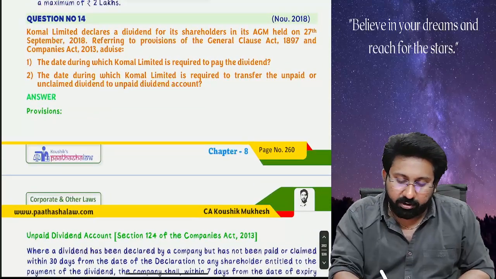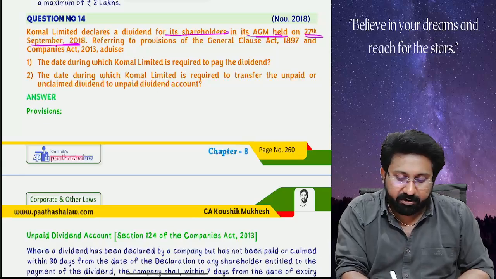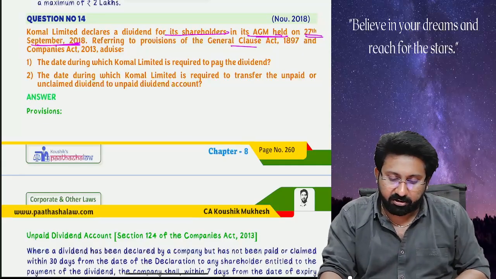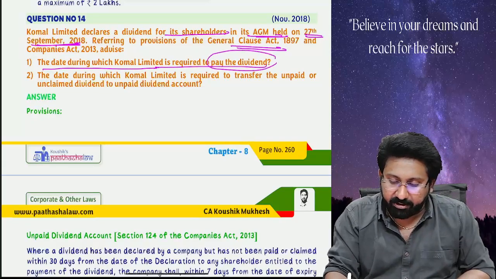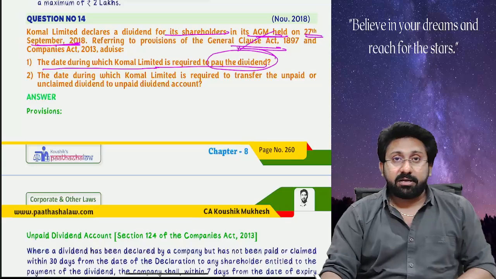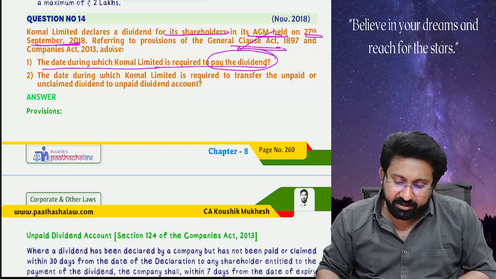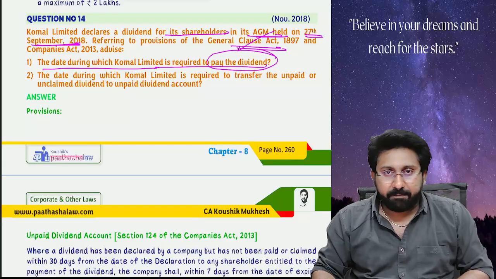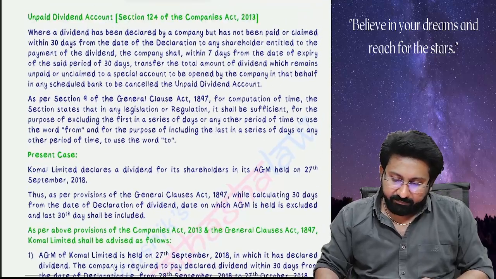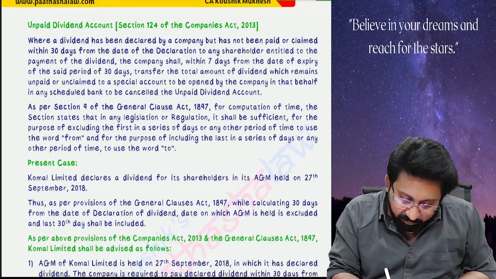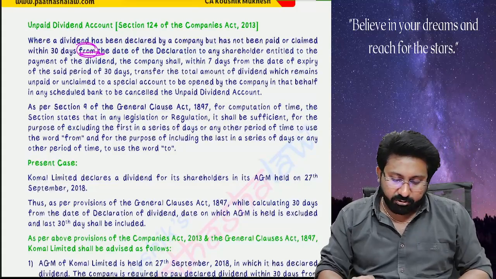Next, Komal Limited declares a dividend for its shareholders in the AGM held on 27th September 2018. Referring to the provisions of the General Clauses Act, determine the date by which Komal Limited is required to pay the dividend. So what is the General Clauses Act? In the General Clauses Act there is one section. Whenever the dividend is declared, within 30 days you have to pay the dividend. Within 30 days means within what time? Within 30 days from the date of declaration of dividend.